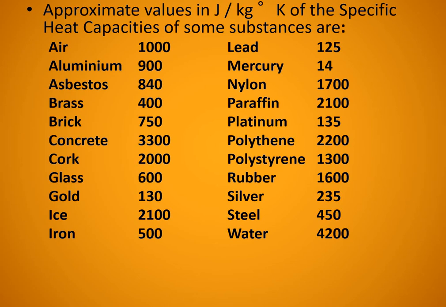So specific heat capacity shows how much energy is given to increase the temperature of unit mass of the substance by one degree Celsius. If specific heat capacity is more, more heat energy is required to heat up the substance, and if specific heat capacity is less, less energy is required to heat up the substance. So that is the significance of this table.